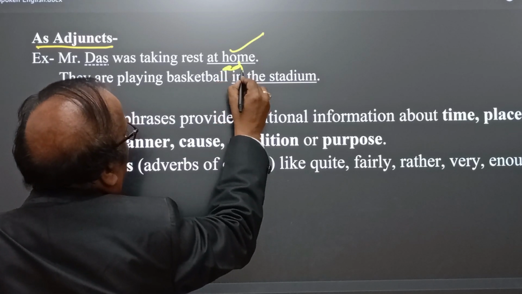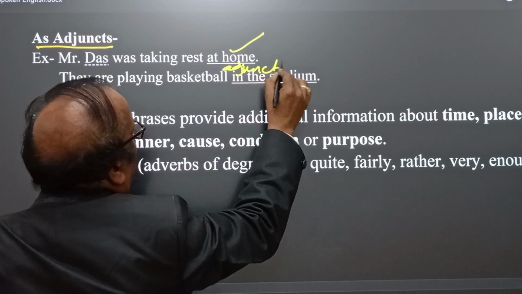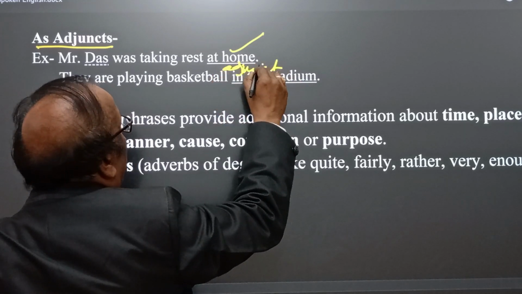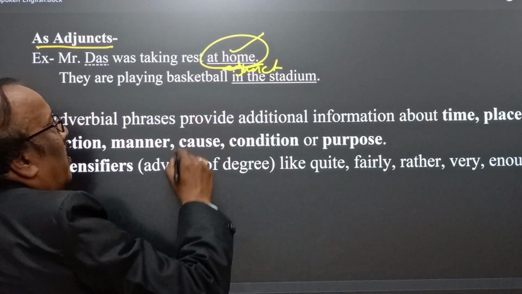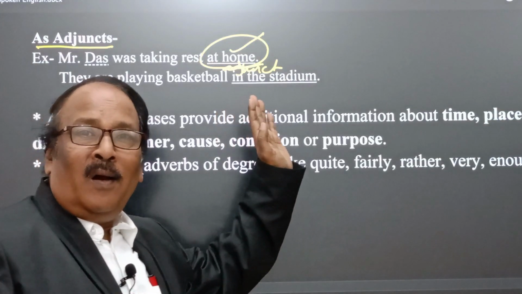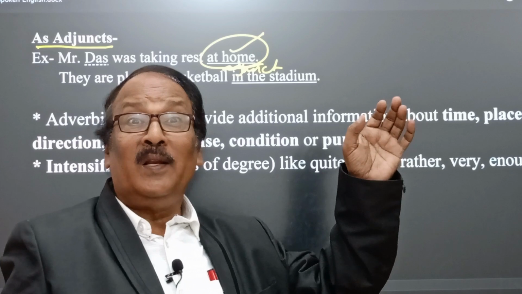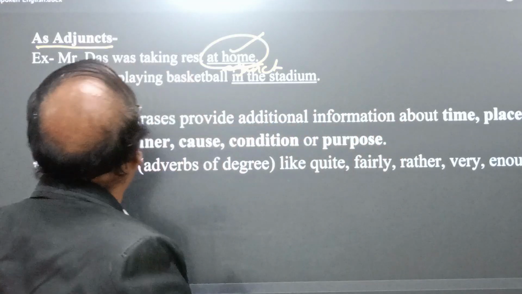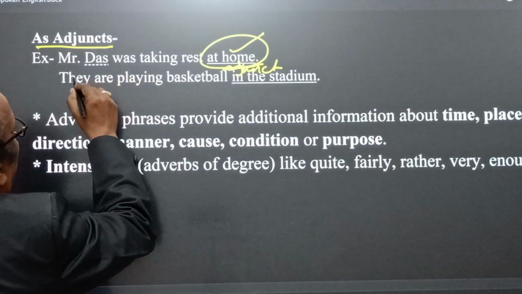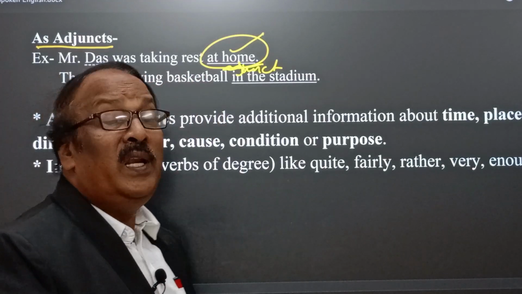Adjunct. It means if we remove at home, there will be no problem in the meaning or the grammar of the sentence. Mr. Das was taking rest.